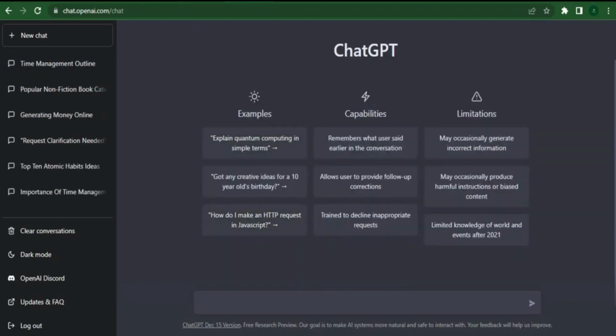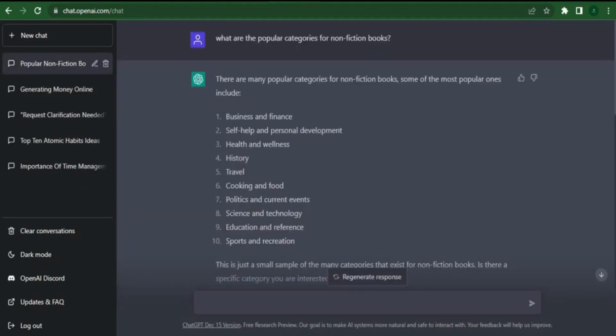Now, you need to come up with an idea for your ebook before we start writing it. Which ebook should be produced using ChatGPT? You must first sell what people want to buy if you want to earn money selling ebooks. Find out which nonfiction book categories are most popular. Even if you don't have any ideas about what kinds of ebooks you want to make and sell, we'll just use ChatGPT to help you do the research.